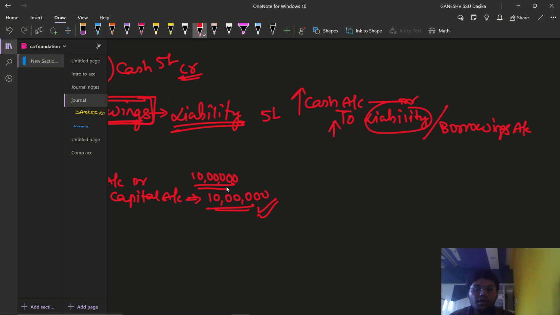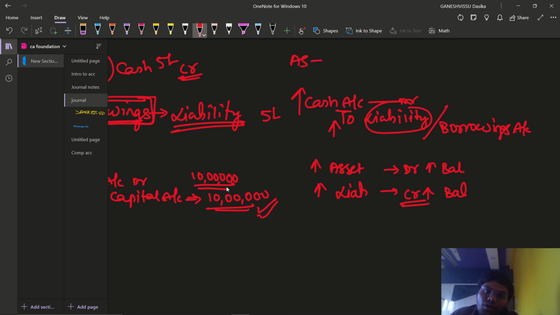Whenever we are required to increase the asset, increasing asset means debit. That means we are adding to the assets, right? Asset balance is what? Debit balance. If we are increasing the asset balance, then does that mean that we are increasing the debit balance? Yes. So increasing asset balance means increasing debit balance. When we are increasing liability, that means we are increasing the liability balance also, that is credit balance.